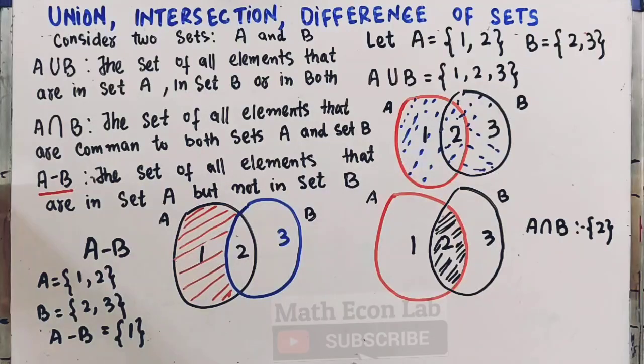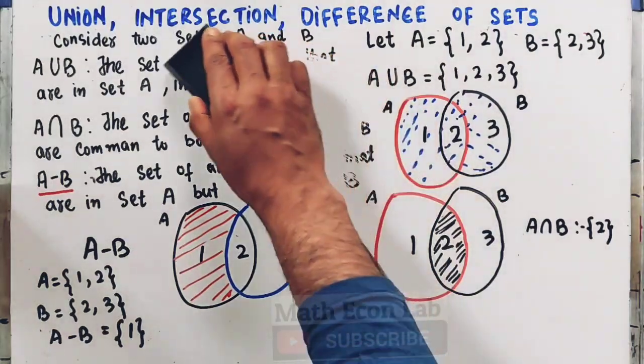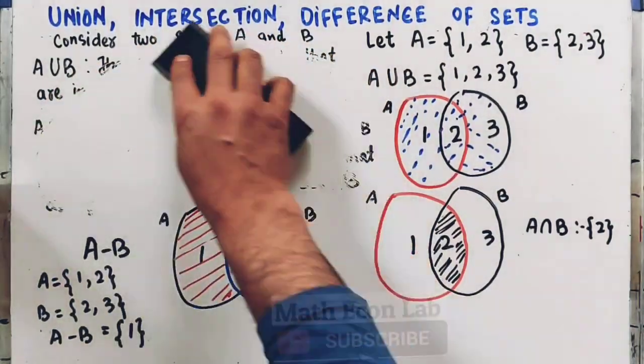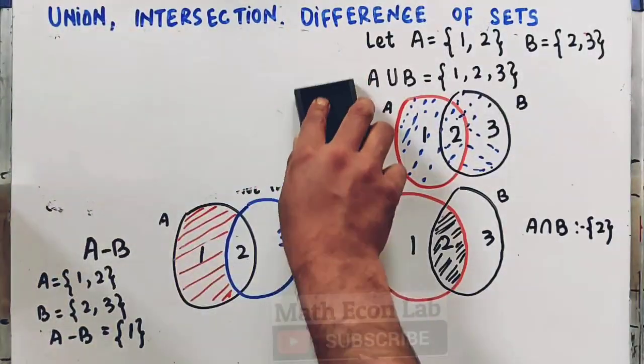Now we take another set, what we call the universal set. Now what is the universal set?